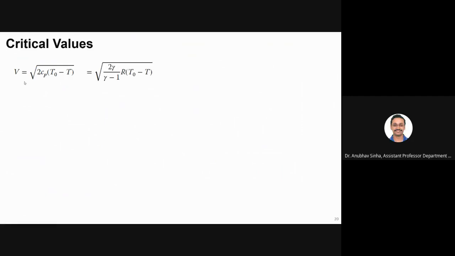Okay. Now I can write Cp in terms of gamma and R, so it will become root of 2 gamma R by gamma minus 1 into delta T. Now I want the velocity which is maximum.